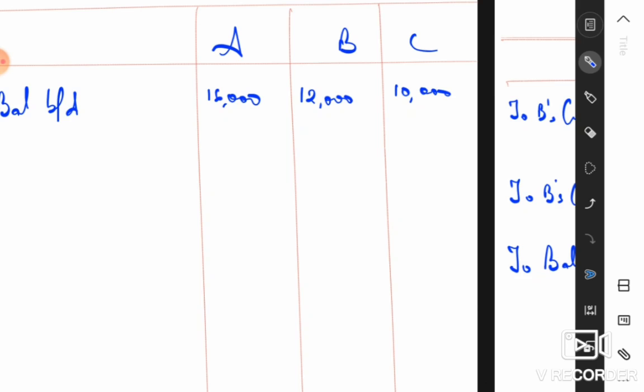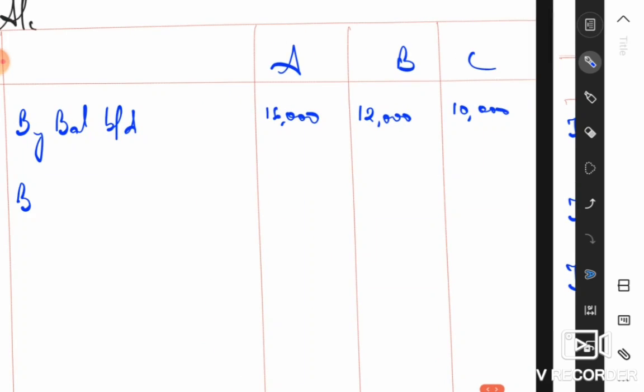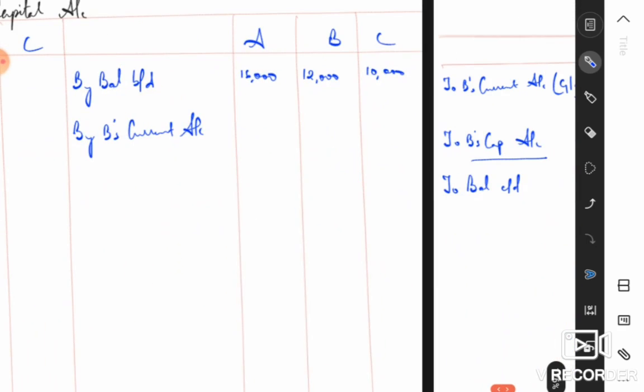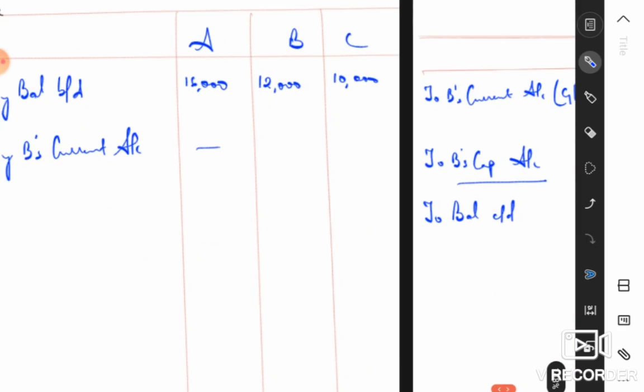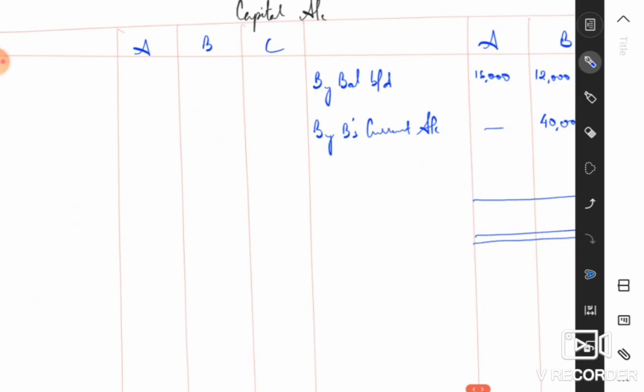And after that, you also have B's current account. Let's record that also by B's current account. The amount that was transferred from the current account, this amount here, rupees 40,000. So under B's column, rupees 40,000, right? And there's nothing else because all of the adjustments are generally in the current account. So there are no adjustments in the capital account. So we can close this capital account also just like this itself.